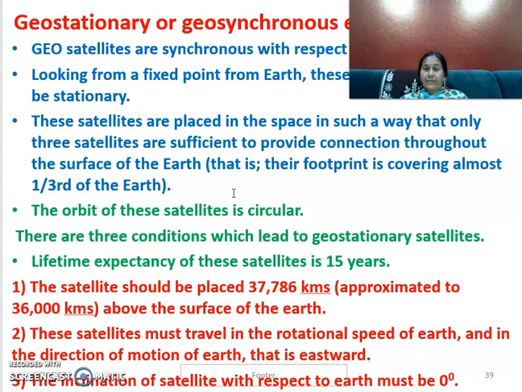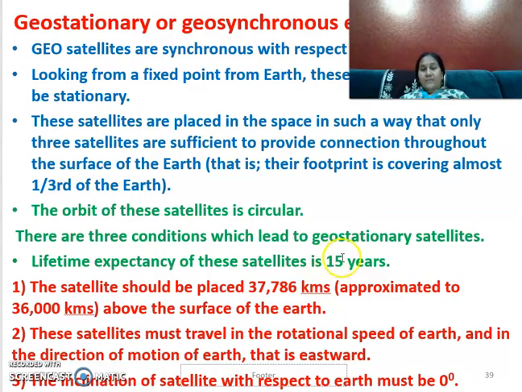And this GEO we are talking about is rotating in a circular fashion, not in an elliptical fashion. So if the geo satellite rotates in a circular fashion, then a minimum of 3 satellites are required for global coverage.